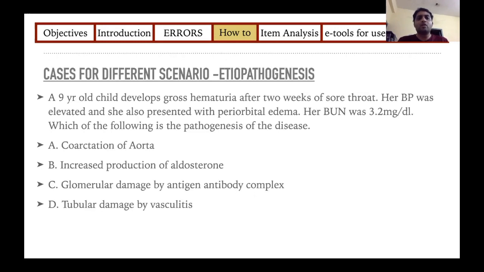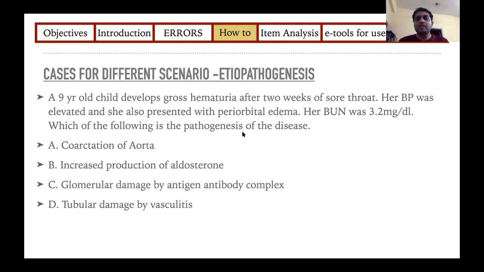Next, we'll come to a case scenario for etiopathogenesis. So here, same thing. The above is a case of post-streptococcal glomerulonephritis, that is, a child with hematuria, sore throat, hypertension, periorbital edema, and a normal blood urea nitrogen.